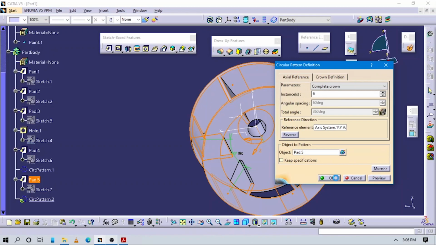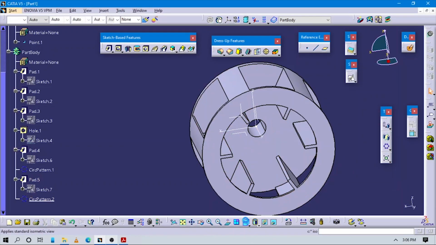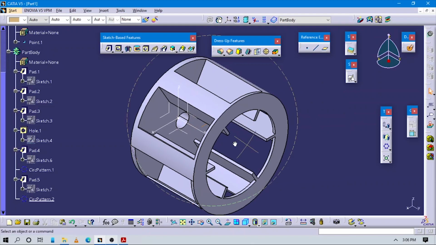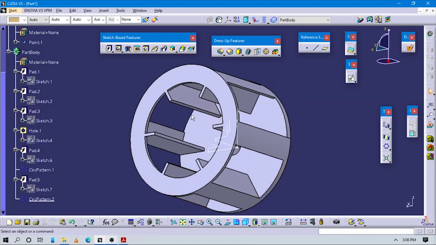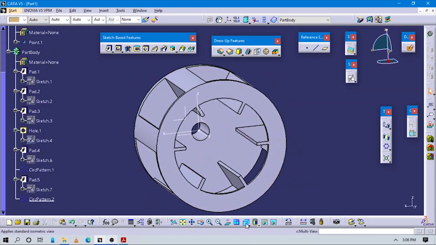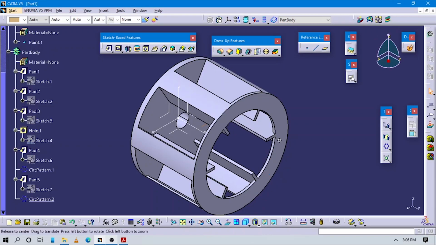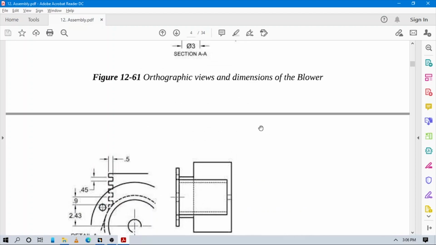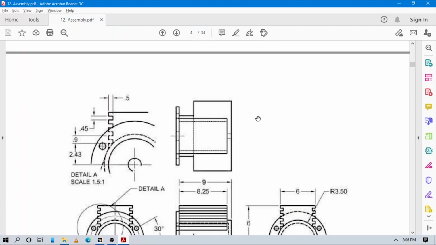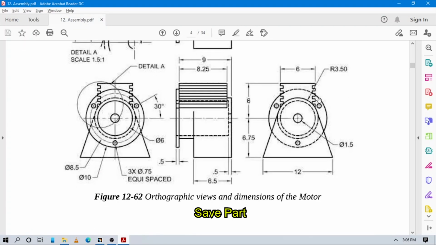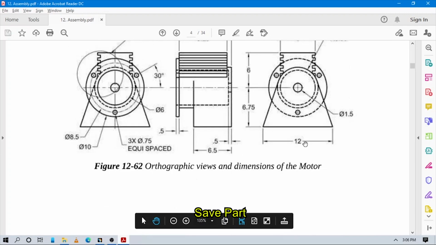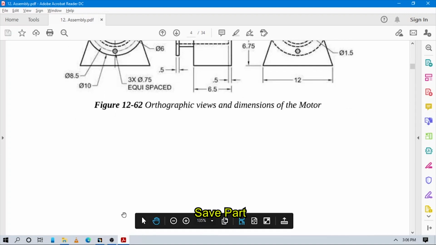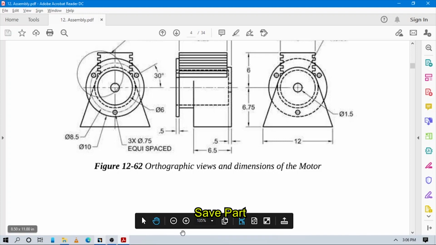Now press OK. Now you can see that we have created this part properly. In the next video we are creating the 3D model of this motor. So see you guys again in the next video.